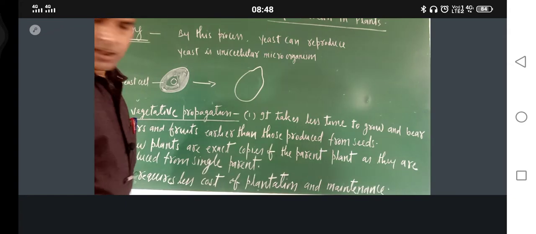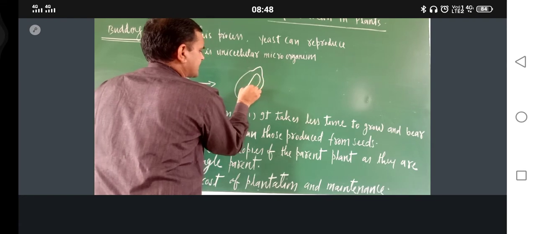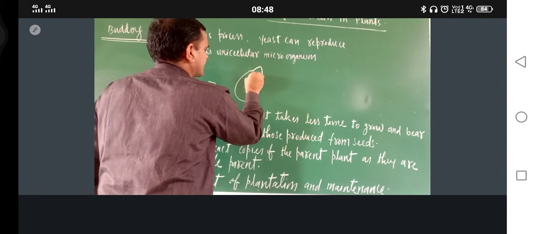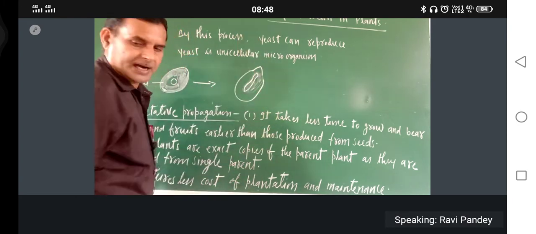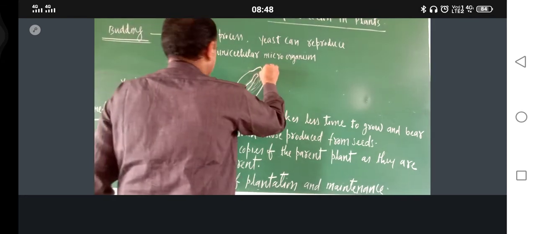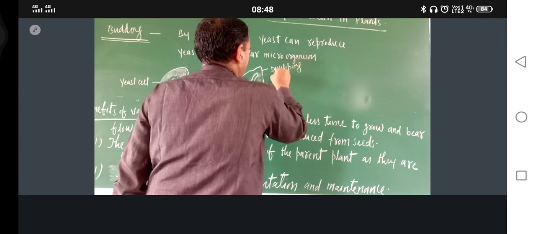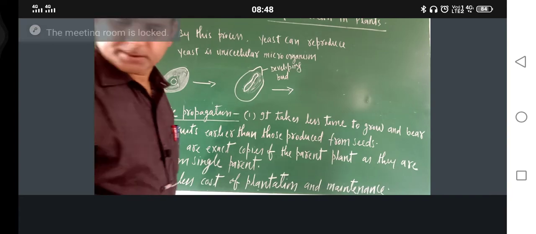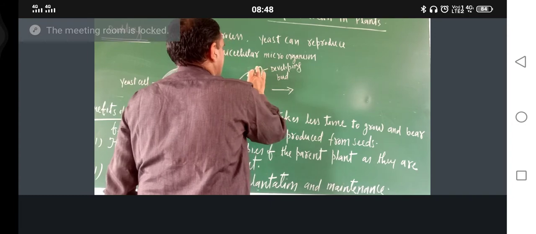Next one is, just see. This nucleus is getting divided. Okay, developing buds. Just see, this is a developing bud. Okay, next one is, just see, this constriction which is developed here.